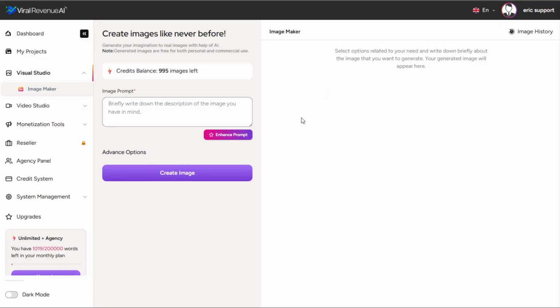But this is a very quick and effective option for you to create images. And as you'll see, we can immediately use those images in creating videos. I'll give you a couple of quick demos here.